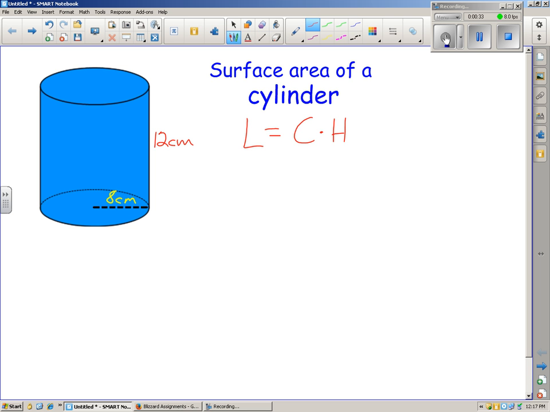The total surface area is 2 times the area of the base. The bases are now circles, plus the lateral surface area.